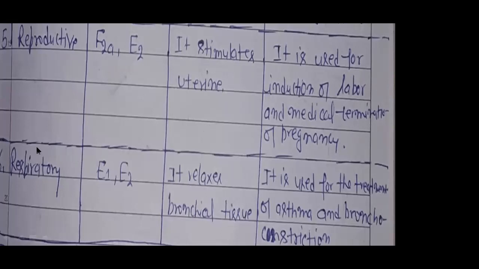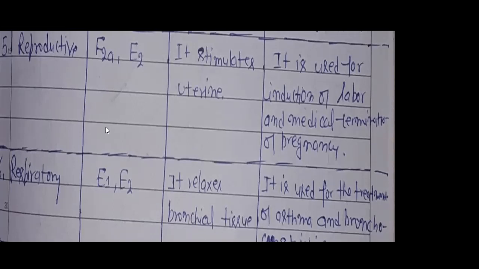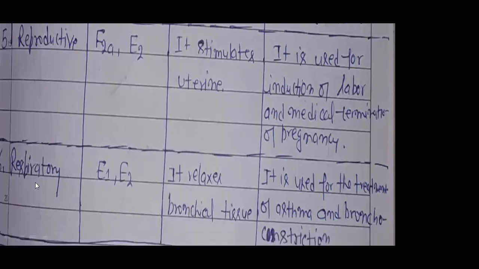pregnancy, right? Now if we talk about the respiratory system, in present time respiration, you people already know, is very important. So in the respiratory system, if there is no proper oxygen absorption, then prostaglandin E1 and E2 are very important. They relax our bronchial tissue, and bronchial tissue is a very important tissue in our respiratory system.